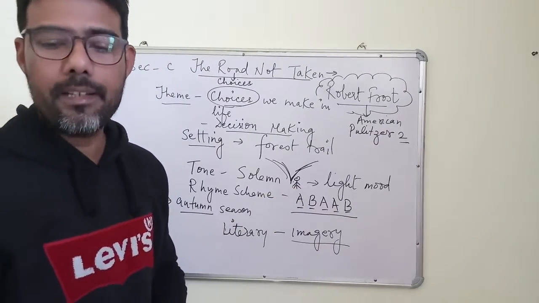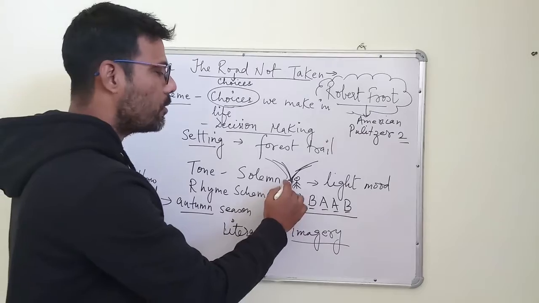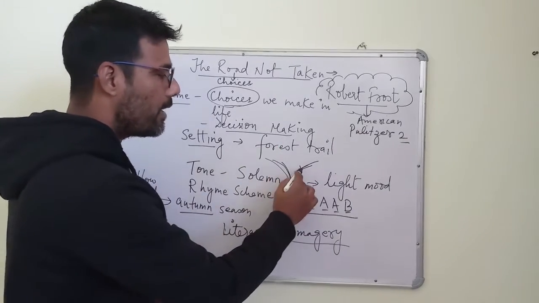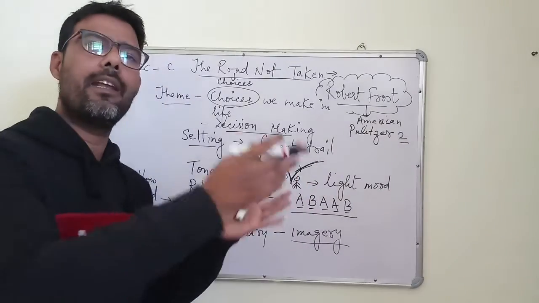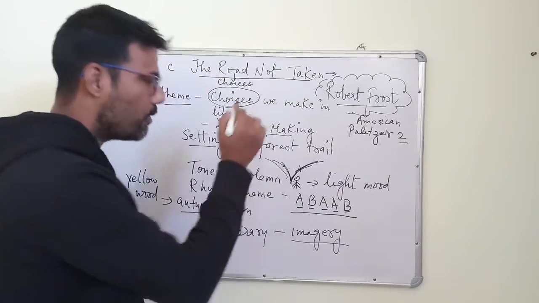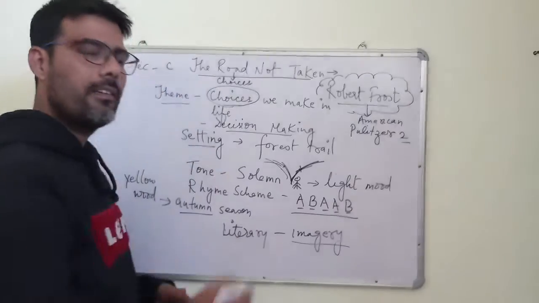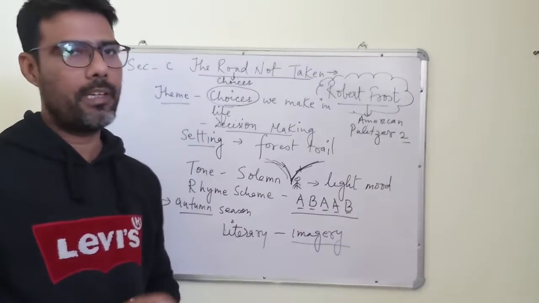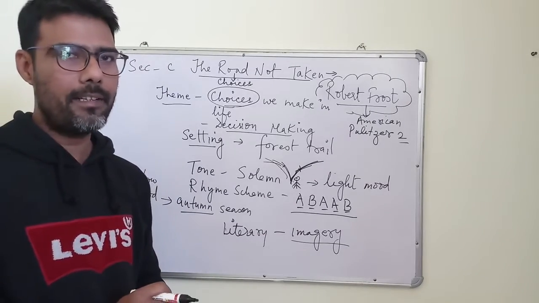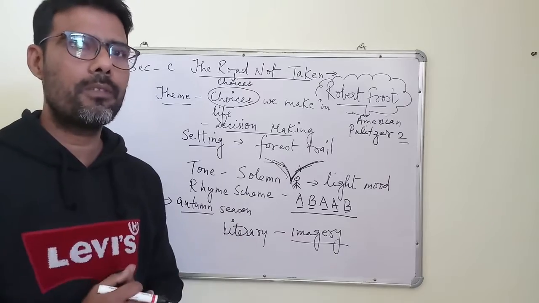So to where it bent in the undergrowth, he found that to some extent he was able to see. But after that the road bent somewhere else. Similar was the condition of the other road also. He could see to a certain extent, after that it went into undergrowth. He could not see. Now, right? So he gets confused now about which one to choose.